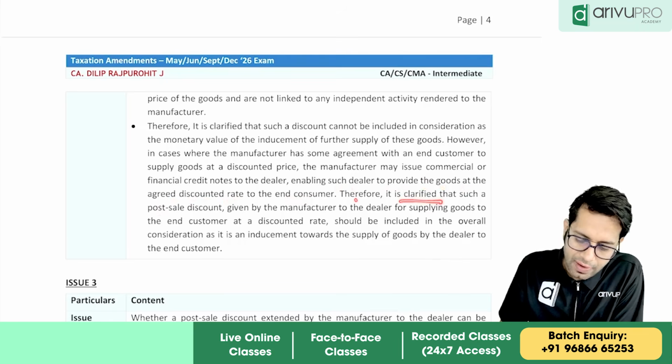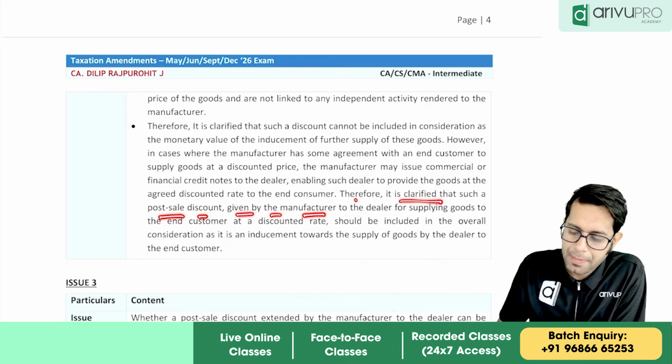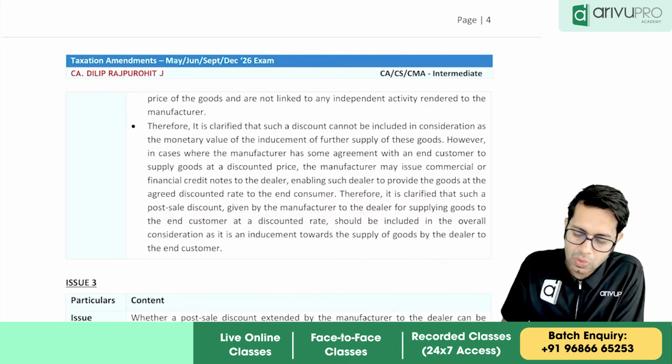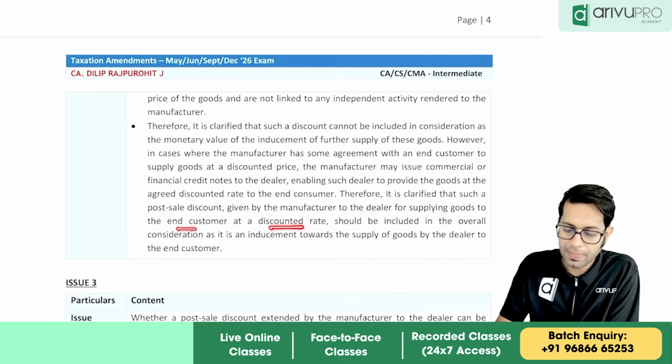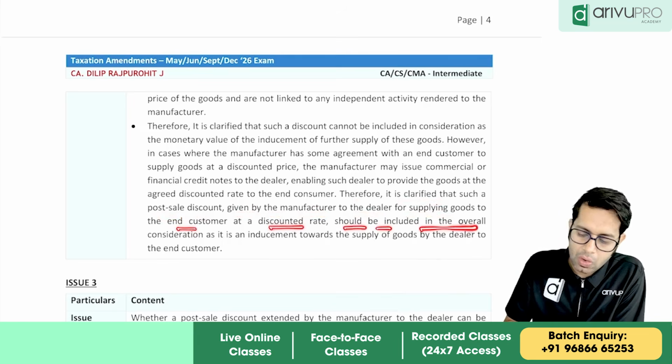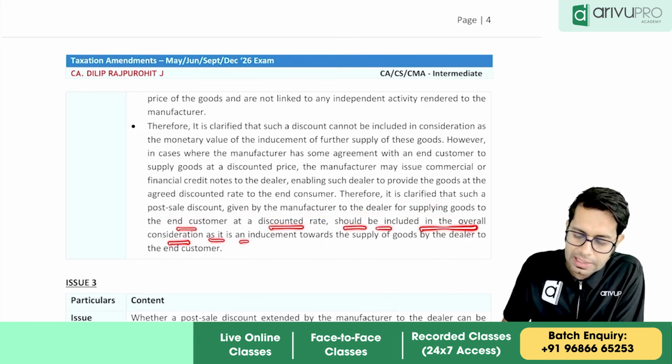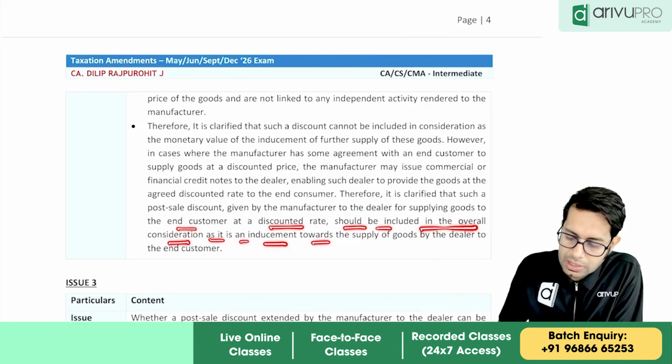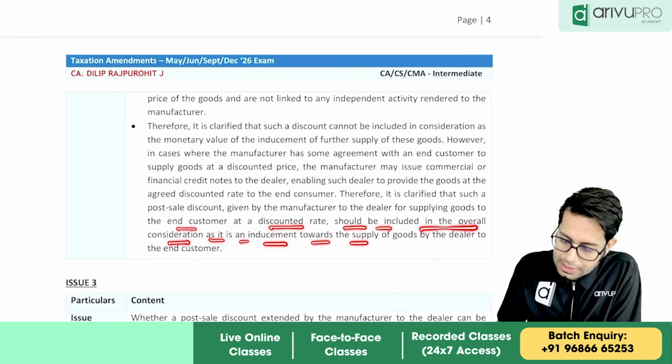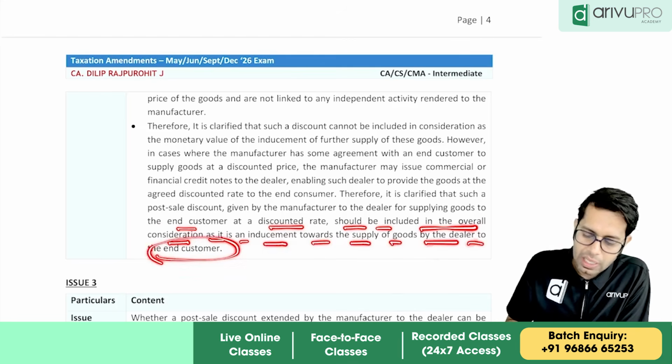Therefore, it is clarified that post-sale discount given by the manufacturer to the dealer for supplying the goods to the end consumer at a discounted rate should be included in the overall consideration, as it is an inducement towards supply of goods by the dealer to the end consumer.